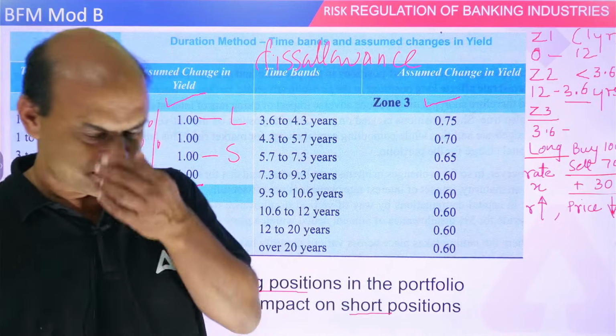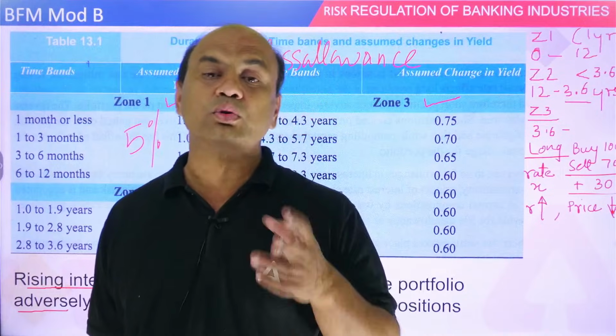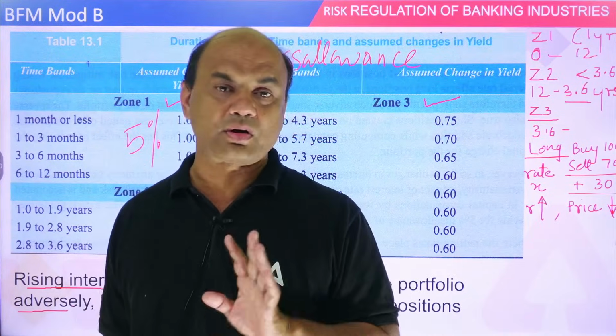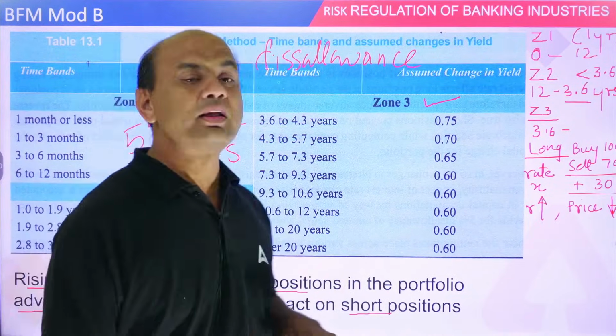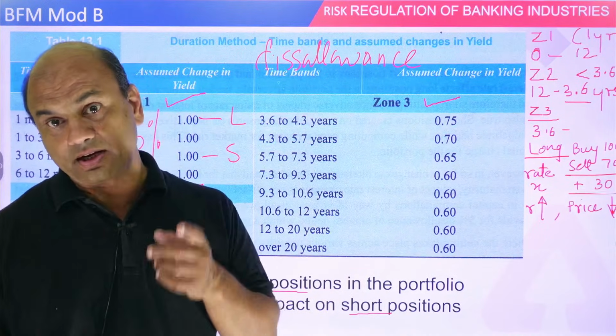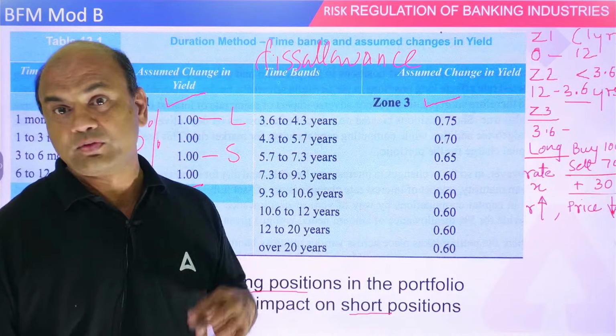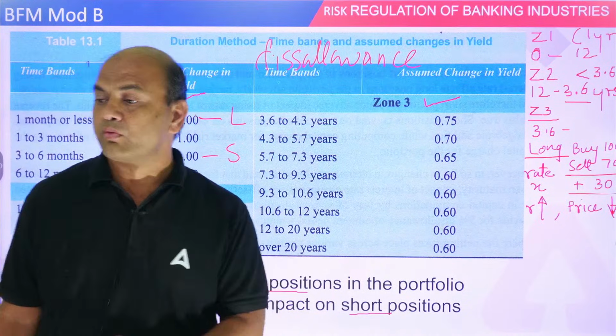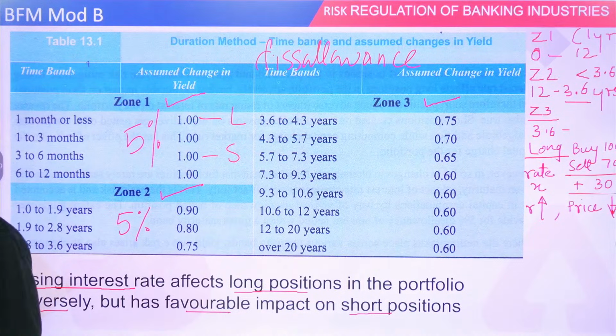Now next, if I have to adjust two bonds, one long and another short, with periods of 4 years and 10 years, in which zone will they be?